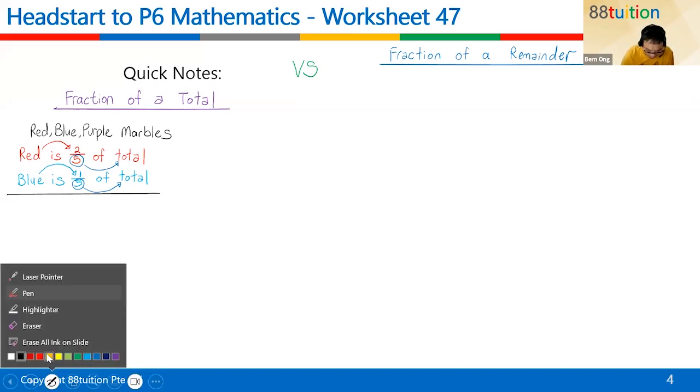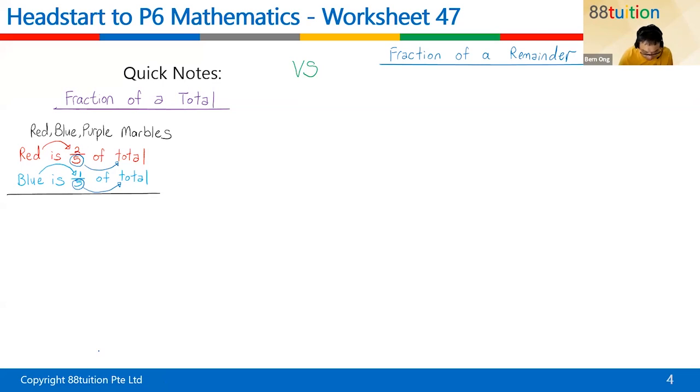For example, I'm not smart. I want to draw a model. So red is 2/5. That means down here I have to have 5 units. So red is like that. I need to have 5 units.